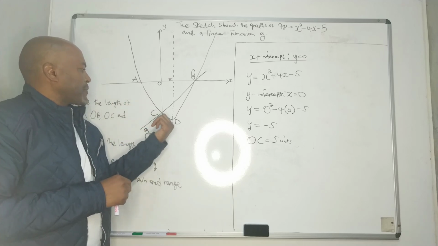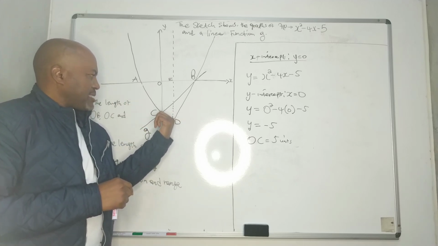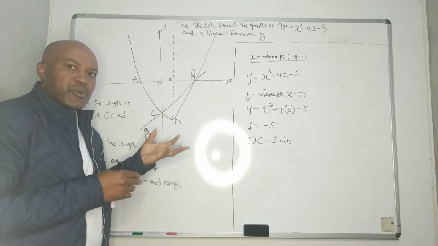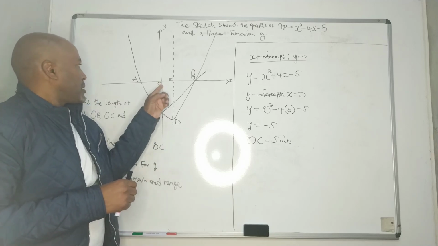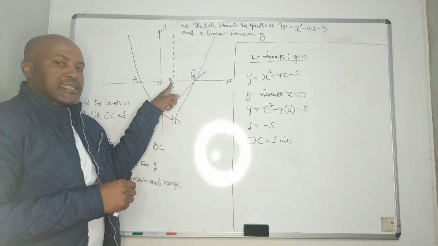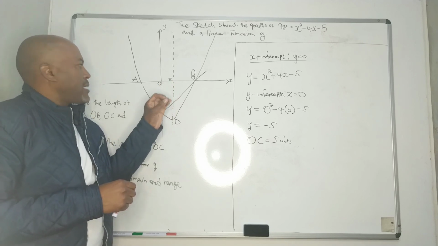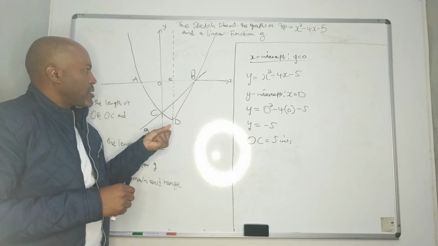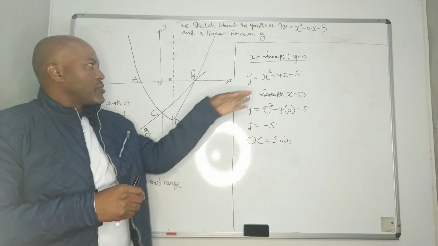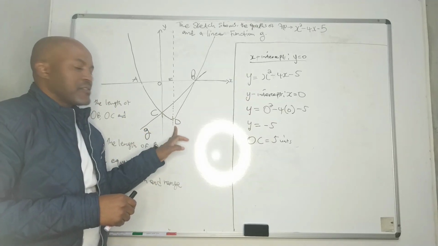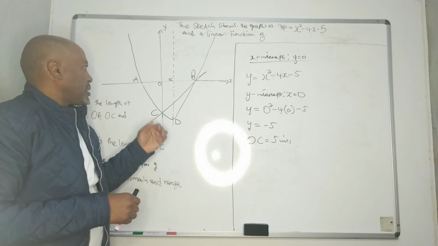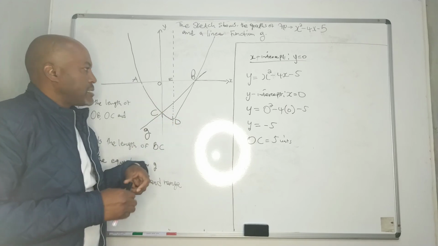It means this part here is our turning point. So we need to use the formula for a turning point in order for us to find the value of x here. And then after finding the value of x, we replace it in our original function to find the value of y. That's how we find our ED.